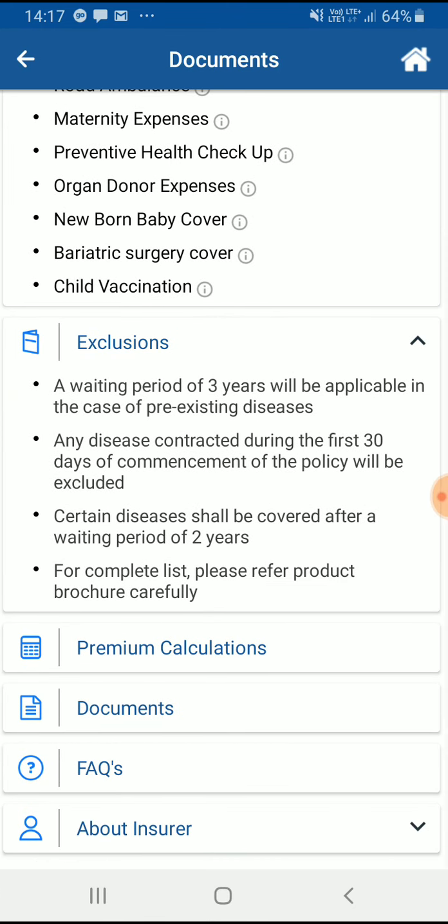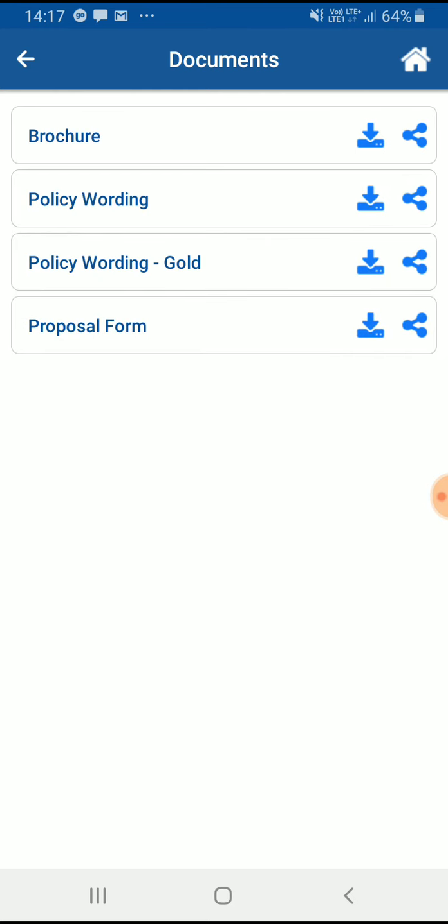Then all the documents required in order to make a deal with the customer, like a brochure or a policy wording and proposal form and any other document which is required to make or crack a deal with the customer, is available. So what we are doing here is providing a platform where a common structure can be followed for all the companies, and the distributor can have data in a very unique and common format which can be directly shared with the end user, which makes it very easy to understand the product in depth and close the deal. These brochures are downloadable as well as shareable. The download and sharing options can be controlled by the backend of the company.